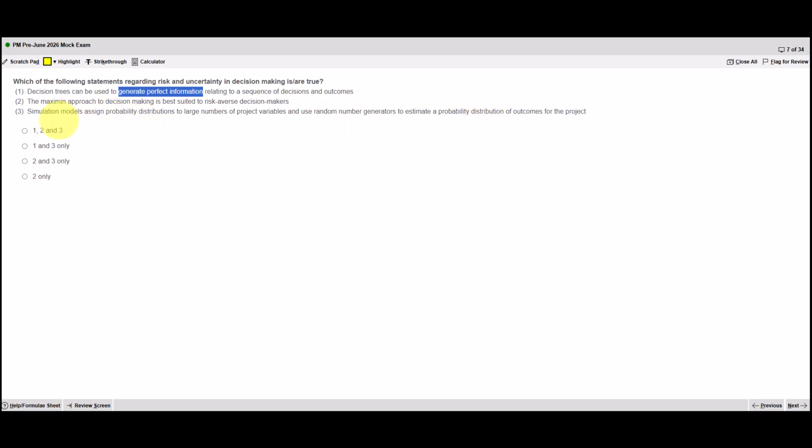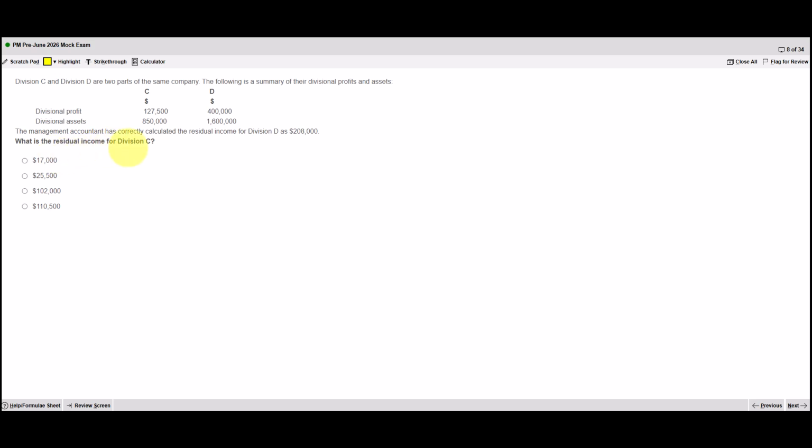2 parts to that. Firstly, do simulation models assign probability distributions to a large number of project variables? Yes, that's the process that's used when you're doing simulation. And then after the and, do they use random number generators to estimate a probability distribution of outcomes? Yes, that's correct. So the correct answer is 2 and 3. Just for completion, Maximin approach to decision making is best suited to risk-averse decision makers. And that's true.